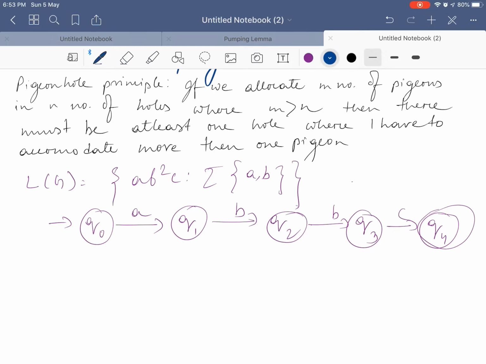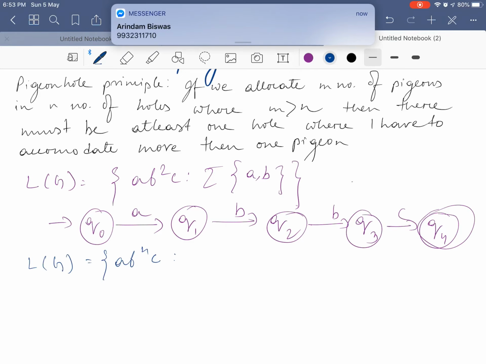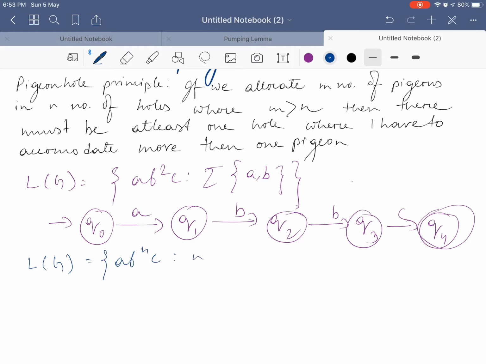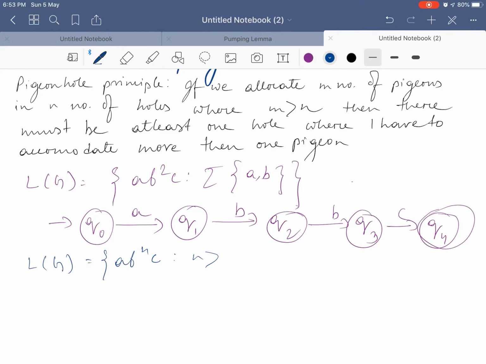Now, again if I consider another language L equal to a^n b^n c, where n greater than or equal to 0.